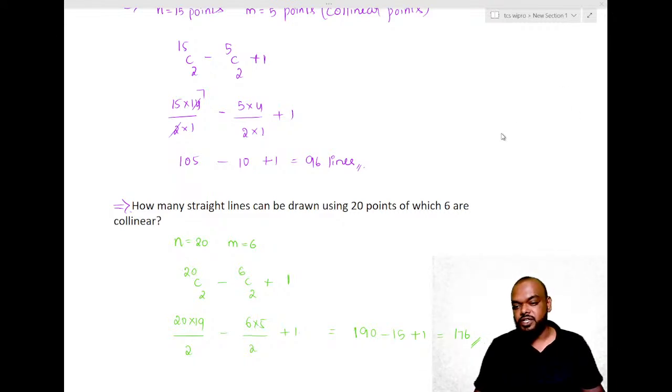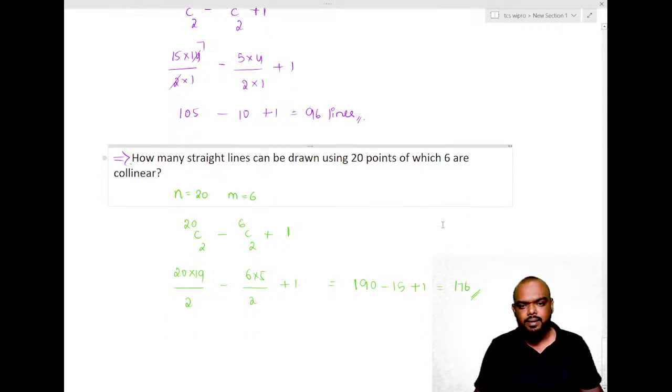Am I clear with this question, everybody? Now understood? Can we get the slides of the session? Yes, you will get the entire PPT, guys. I will give you the entire solutions PPT here.